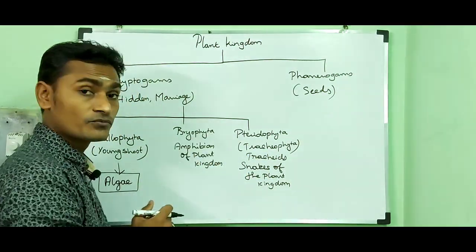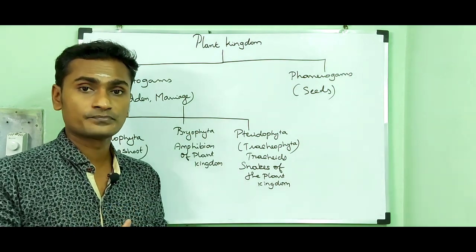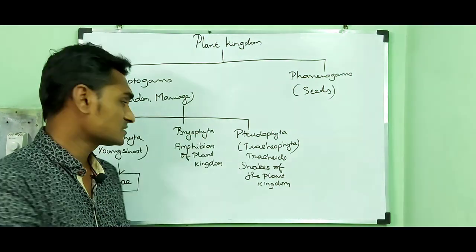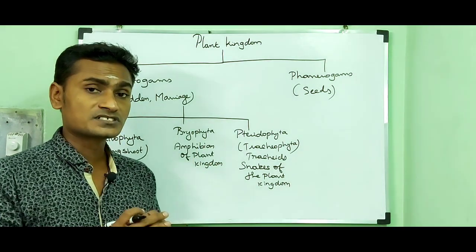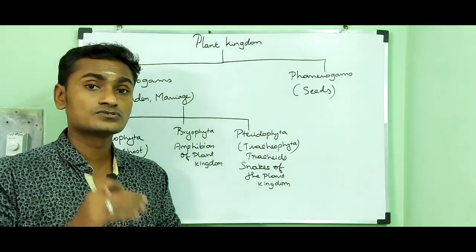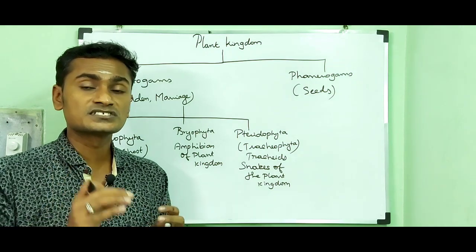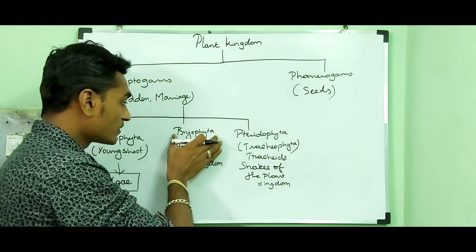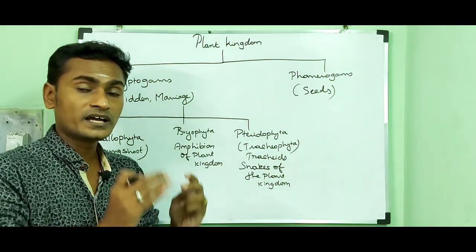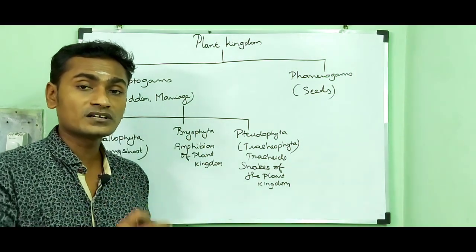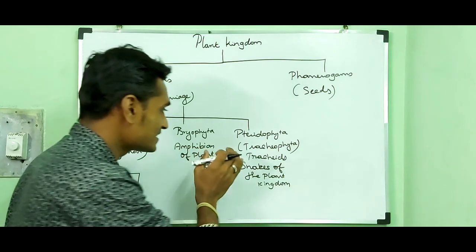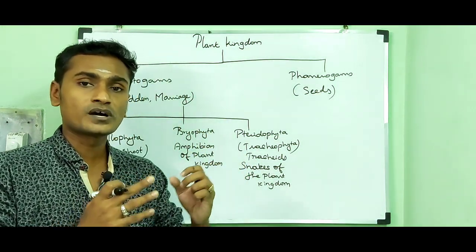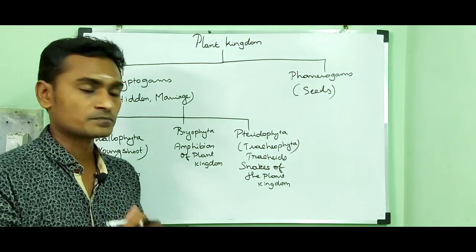In the case of bryophytes, water is required for sexual reproduction, because the male gametes have to swim to reach the female gamete for fertilization. In pteridophytes it doesn't require water; it can live in a moist shady environment.